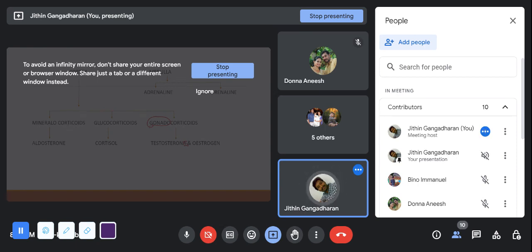Okay, so we have two gonads, testosterone and the estrogen. Clear? That's about the adrenal cortex. The gonads produce testosterone and the estrogen, whereas the glucocorticoids produce cortisol and the mineralocorticoid produce aldosterone. Clear? The mineralocorticoid produces the aldosterone, the glucocorticoids produce cortisol, whereas the gonadocorticoids produce testosterone and estrogen. This is important, so you may get some questions on this. Direct anatomy can be asked.